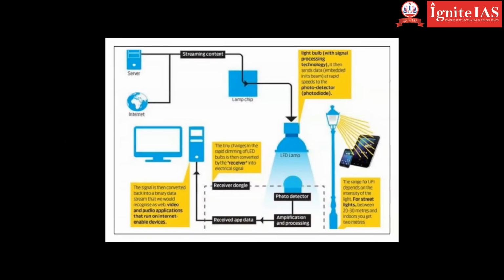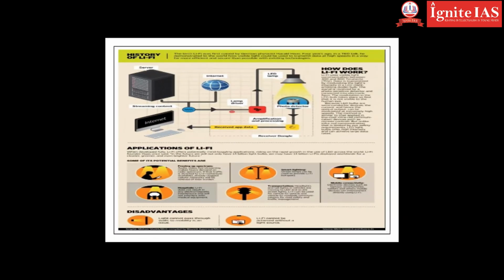Okay, so this is the Wi-Fi technology. You have internet, you have server, and if you want to transfer something, you can transfer by Wi-Fi. There's a photo detector. It will gather the data. So this is something like this, right? So this is a history of Wi-Fi. You can see the history of Wi-Fi.